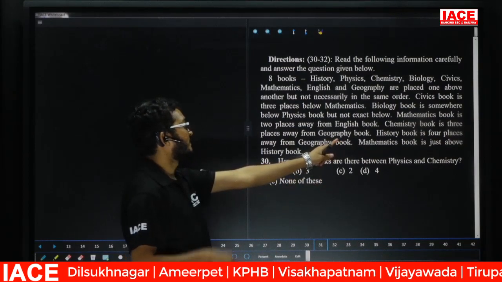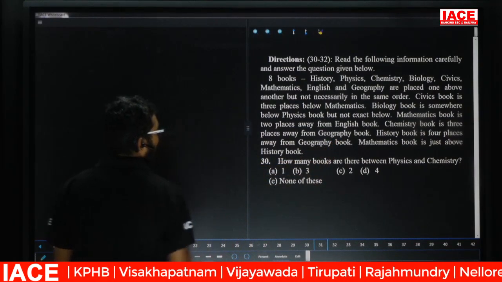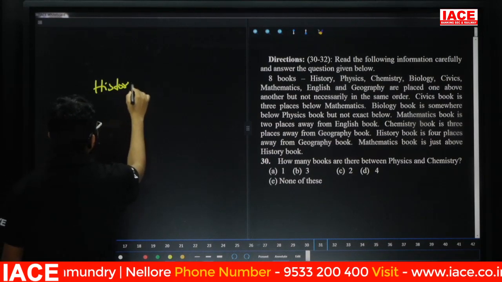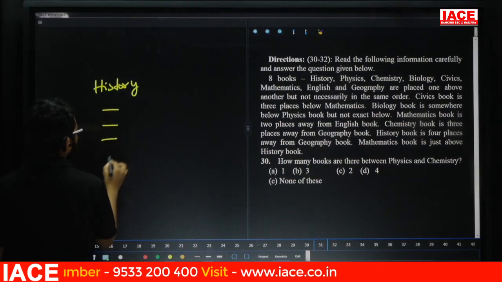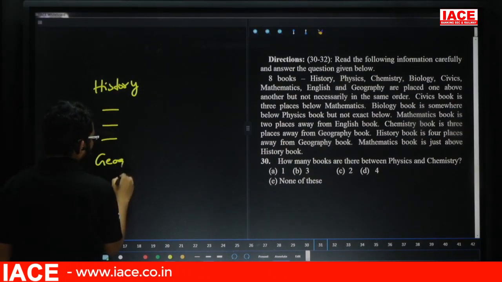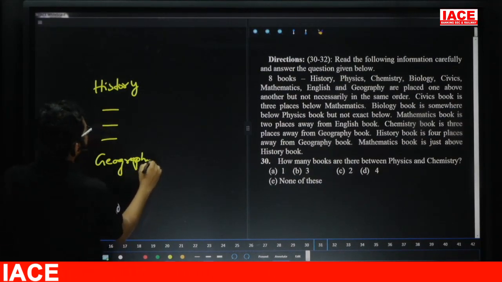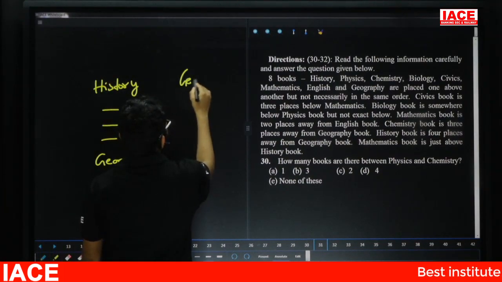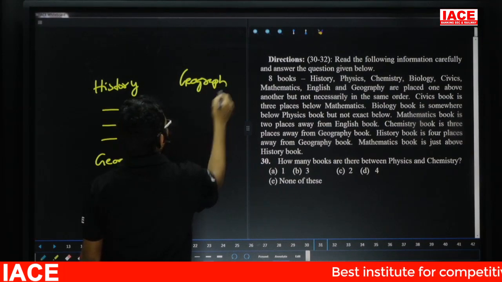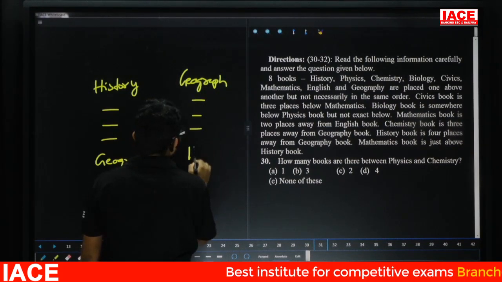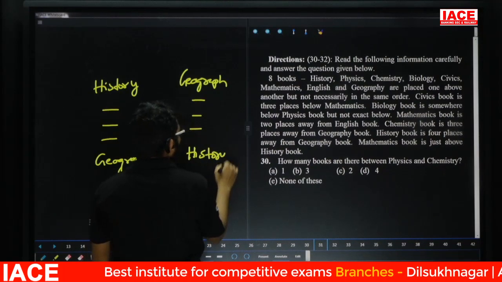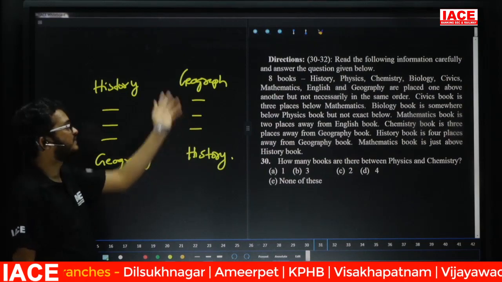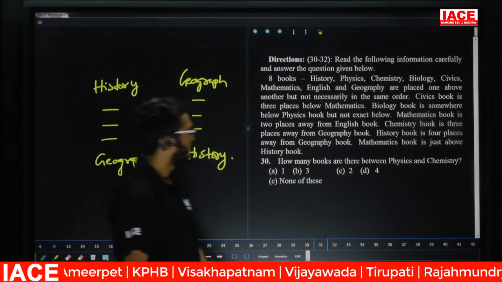History book is 4 places away from geography. That means take this one. History is 4 places away from geography. 1, 2, 3. This one is what? Here, geography. Otherwise, geography above. See here. This one is what? Geography. 1, 2, 3. This one is what? Here, 4. History is 4 places away from geography. And we don't know whether history is before geography or geography is before history. Yes, leave it. Next one.